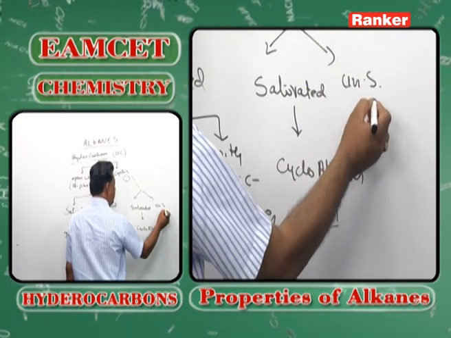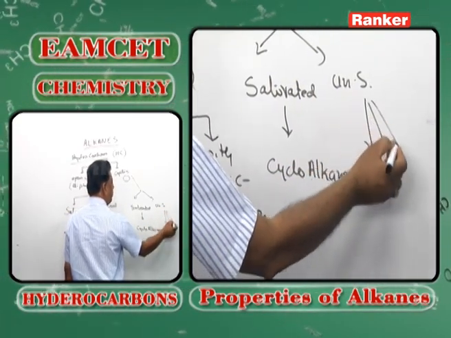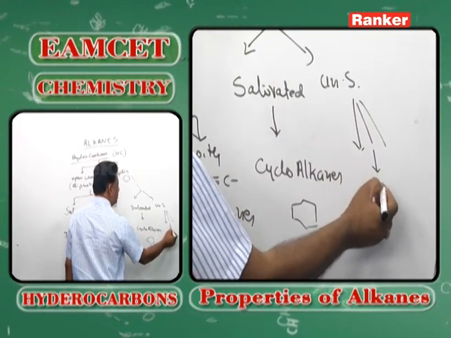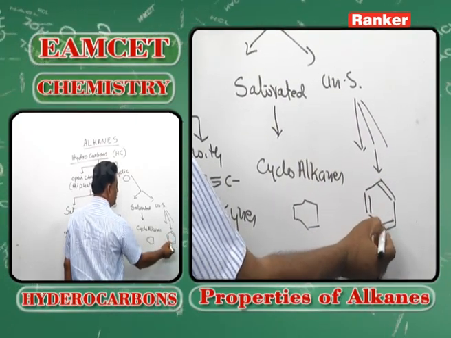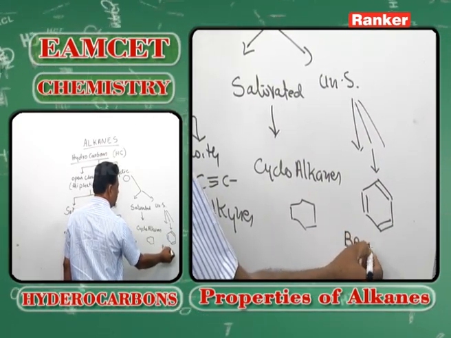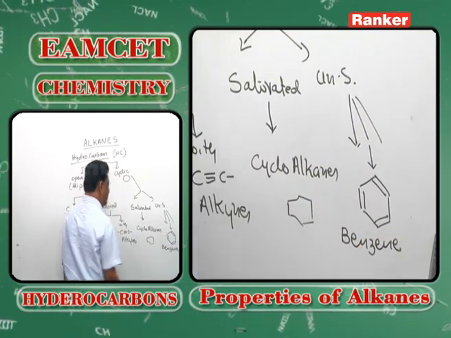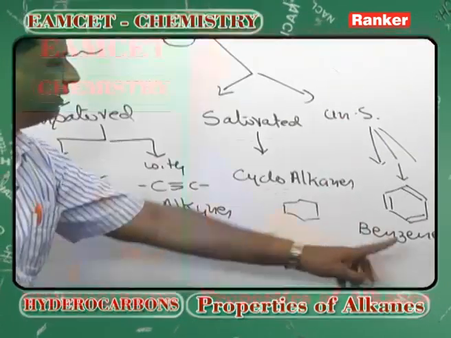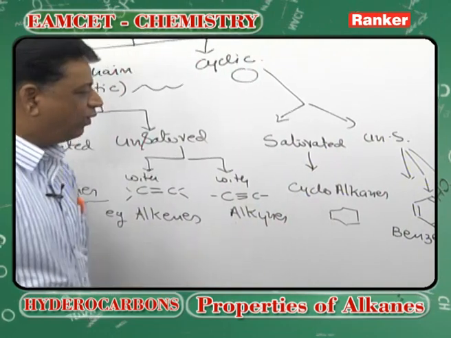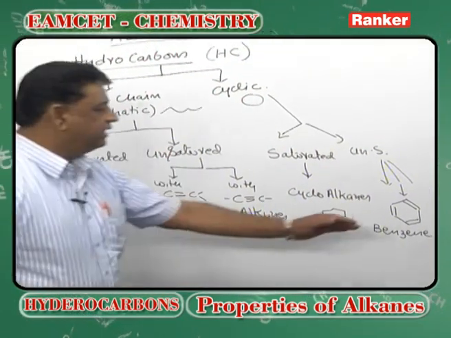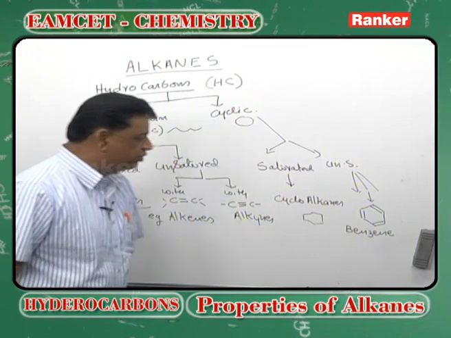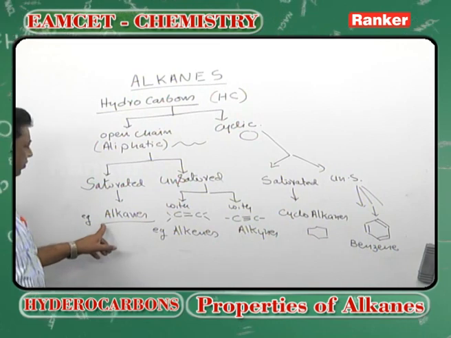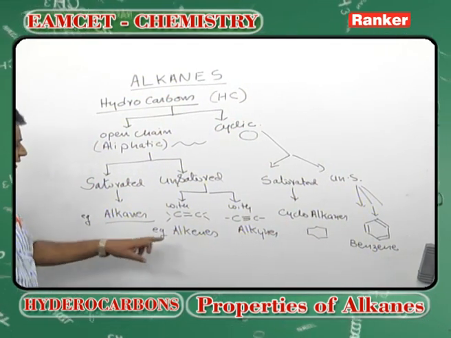For unsaturated compounds, we have a huge number of types, but one specific type is the aromatic variety, a compound containing three double bonds alternately, specifically known as benzene. So these four chapters are there: alkanes, alkenes, alkynes and benzene. Unfortunately or fortunately, the cycloalkanes are not there, and benzene type compounds are also not there, only benzene with small groups attached. So, we are going to take alkanes first, then alkenes.